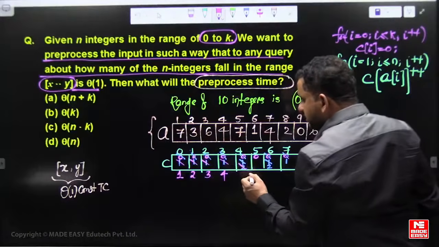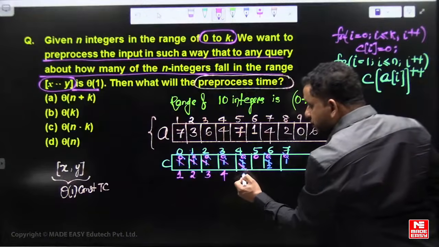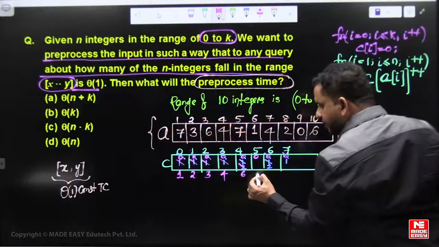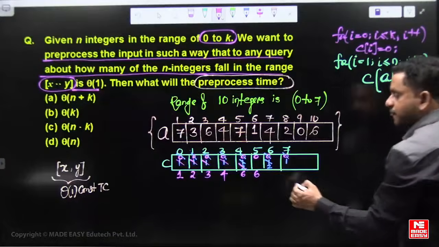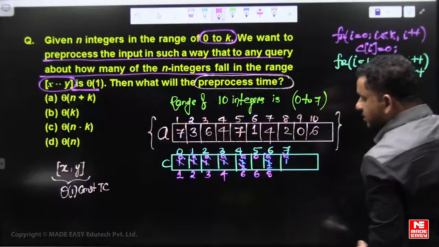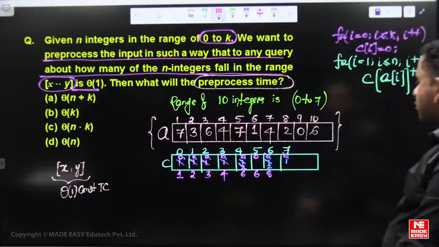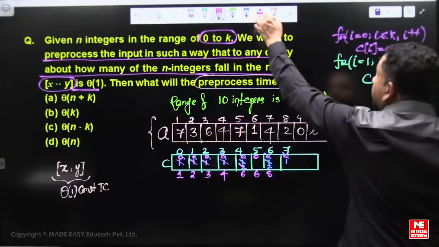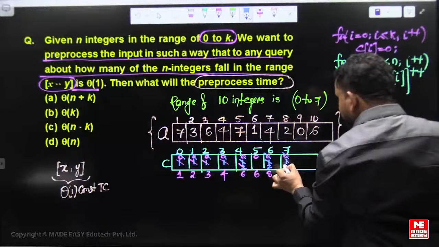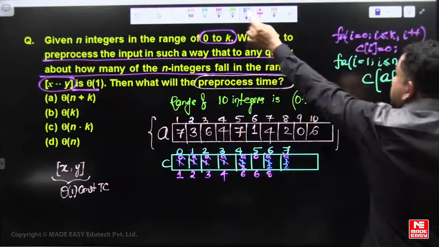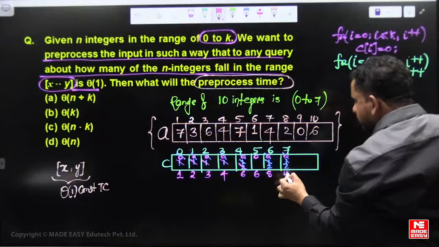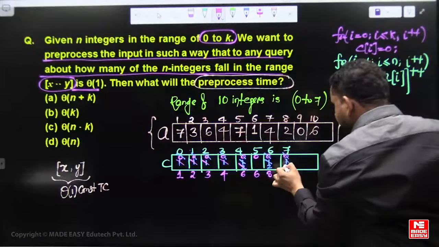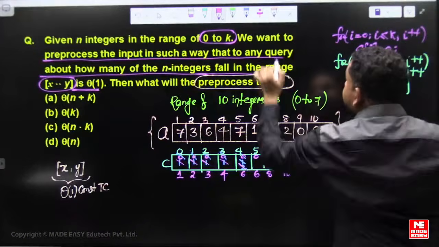Next, 4 plus 2 is 6. It means 6 integers are less than or equal to 5. Then 8 integers. Is there any count missed? Count of 7 is also 2, so 10 integers are less than or equal to 10.